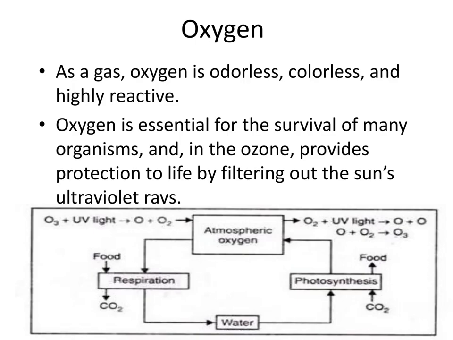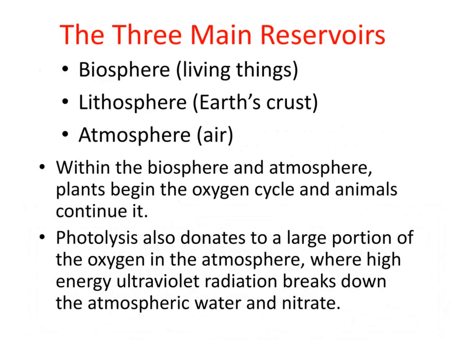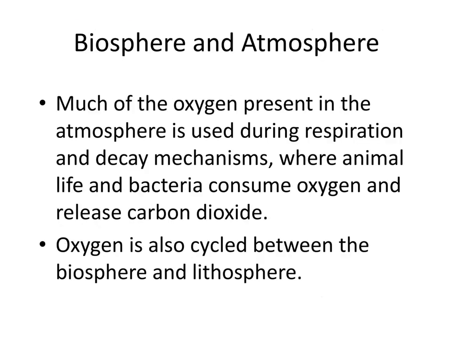There are three main reservoirs: biosphere, that is the living things; lithosphere, that is the earth's crust; and atmosphere, that is the air. Within the biosphere and atmosphere, plants begin the oxygen cycle and animals continue it. Photolysis also contributes a large portion of the oxygen in the atmosphere, where high energy ultraviolet radiation breaks down the atmospheric water and nitrate.